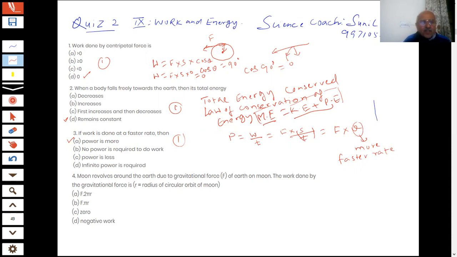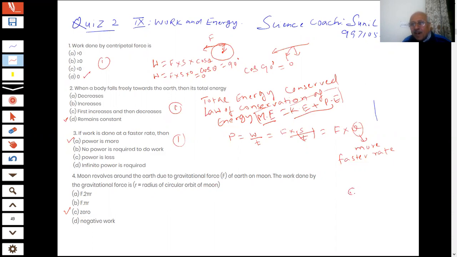Next question on the screen, students. Moon revolves around the earth. Moon is revolving around the earth due to gravitational force of earth on the moon. The work done by the gravitational force for the radius of the circular orbit of the moon is F 2 pi r, 0, negative work. So the C part is the answer. 0. Correct answer has been given. That is what you are saying. We already answered that question.